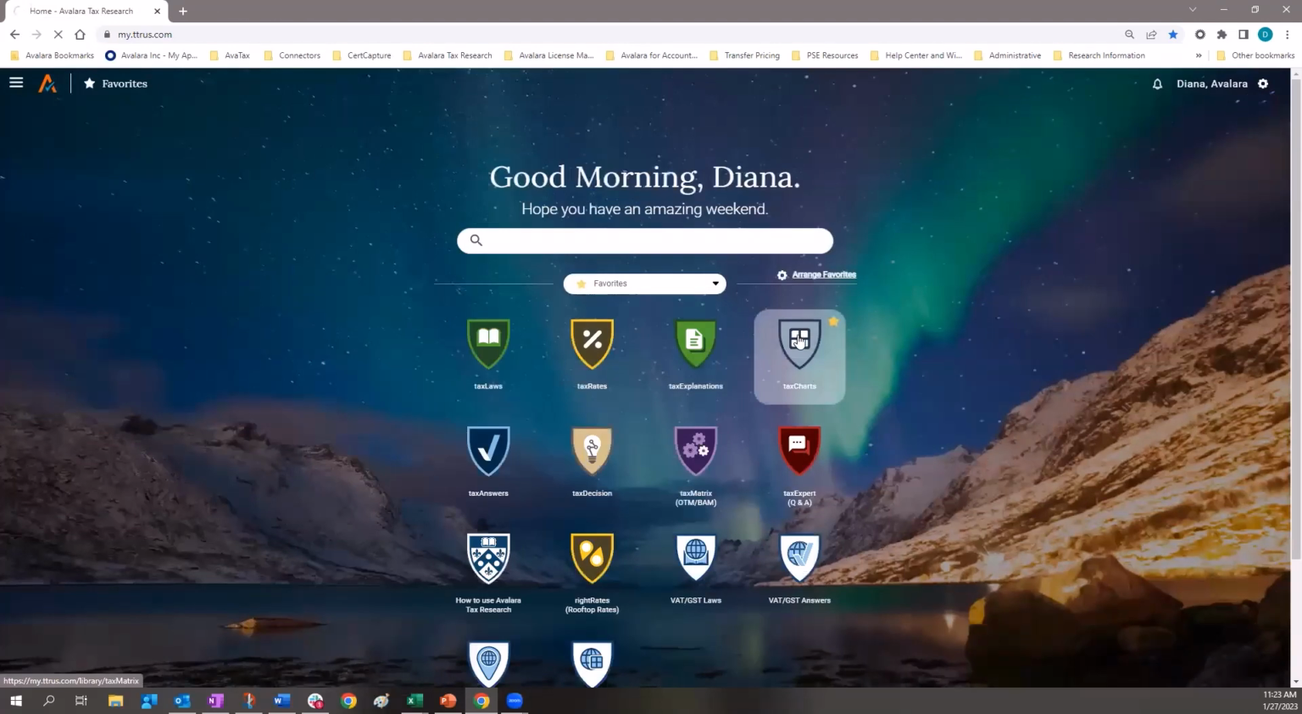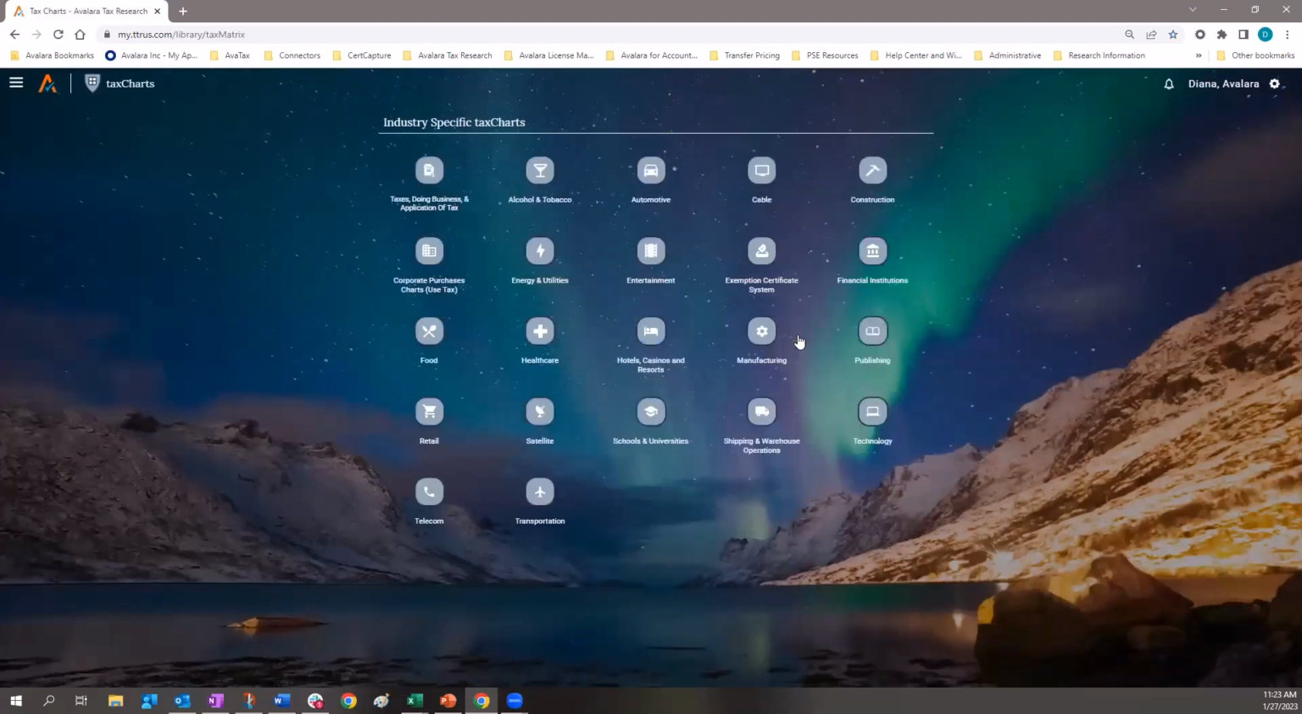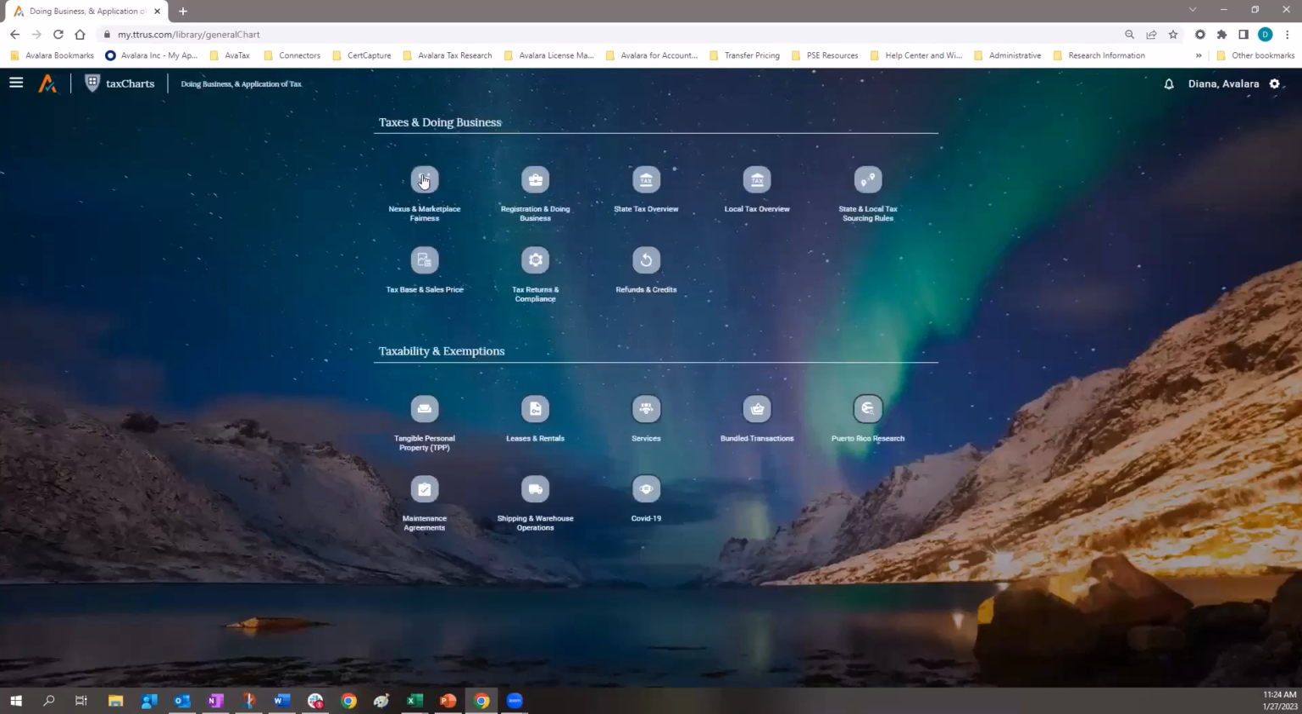Under the tax charts feature, it's a really good way to look comprehensively at all the products or services by state to see if they're taxable or exempt. You'll see the breakdown here by industry again, but to change it up a little bit, we're going to go under taxes doing business and application of tax. Under here, you can see we not only have services, which we're going to look at, but leases and rentals, bundled transactions, and maintenance agreements. So let's look at services here.